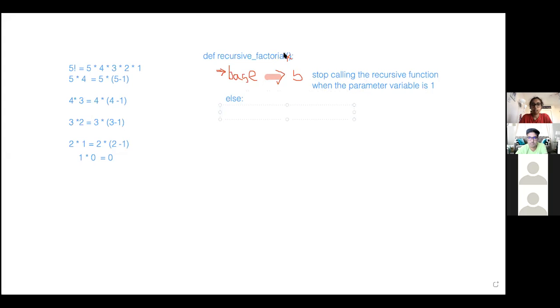And we use that same parameter and call the same function. So basically say recursive factorial. But instead of putting in x, we're going to put in x minus 1. So what it's going to do is go through the same process with x minus 1.